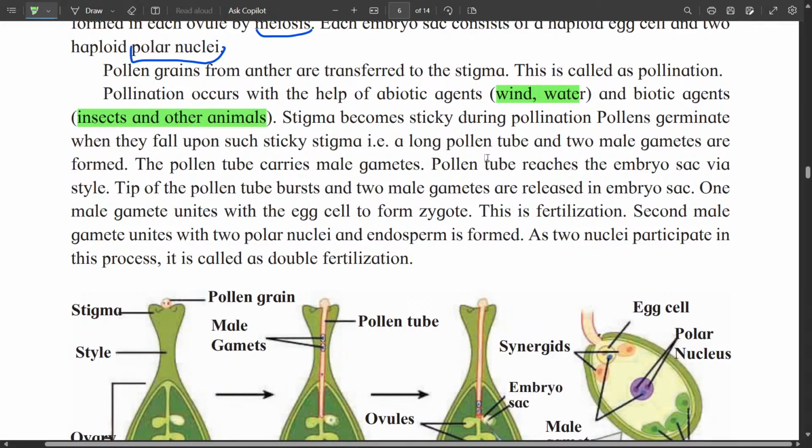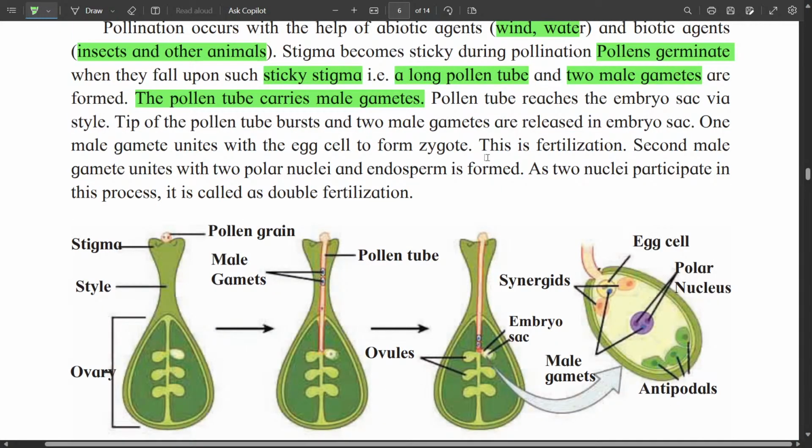When the pollen grain falls on the stigma, it germinates on the sticky stigma and grows a long pollen tube, and two male gametes are formed. The pollen tube carries the male gametes and reaches the embryo sac. You can see the process here.